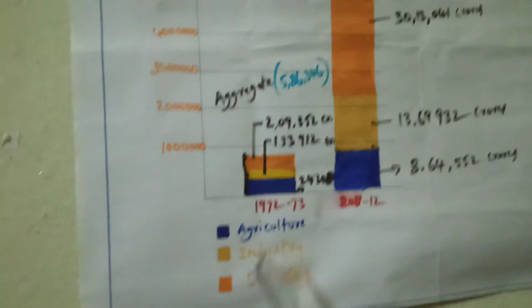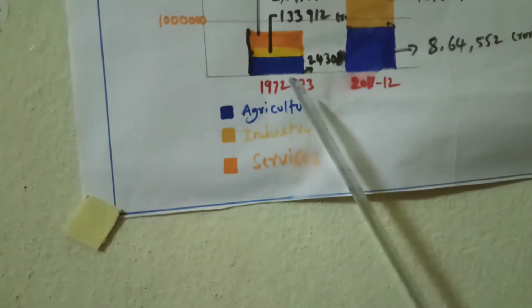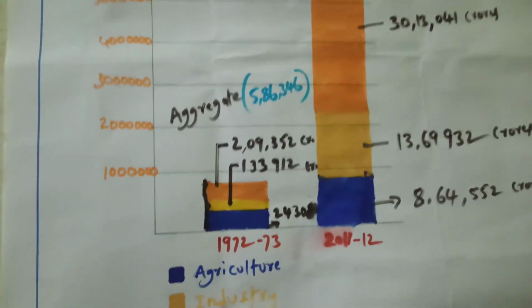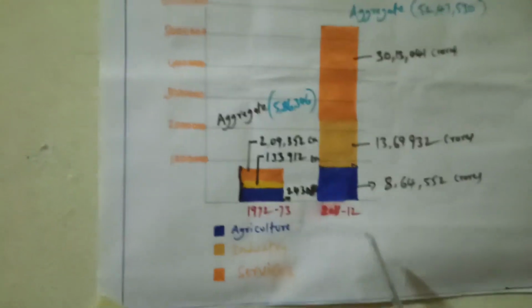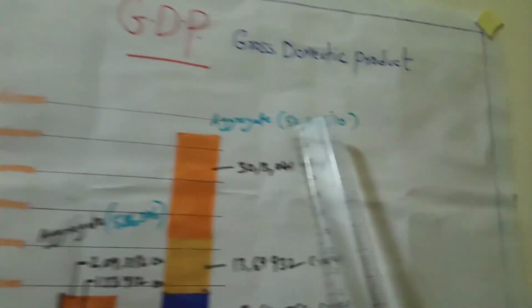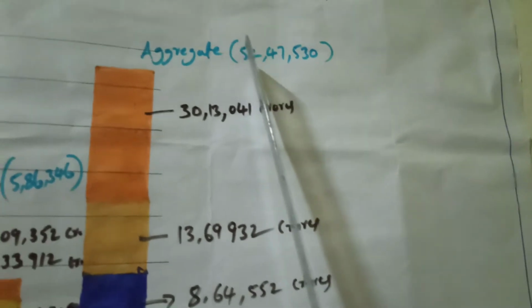But the least share came from the industrial sector, that is 1,33,912 crores. If we observe 2011-12, the aggregate GDP of the country was